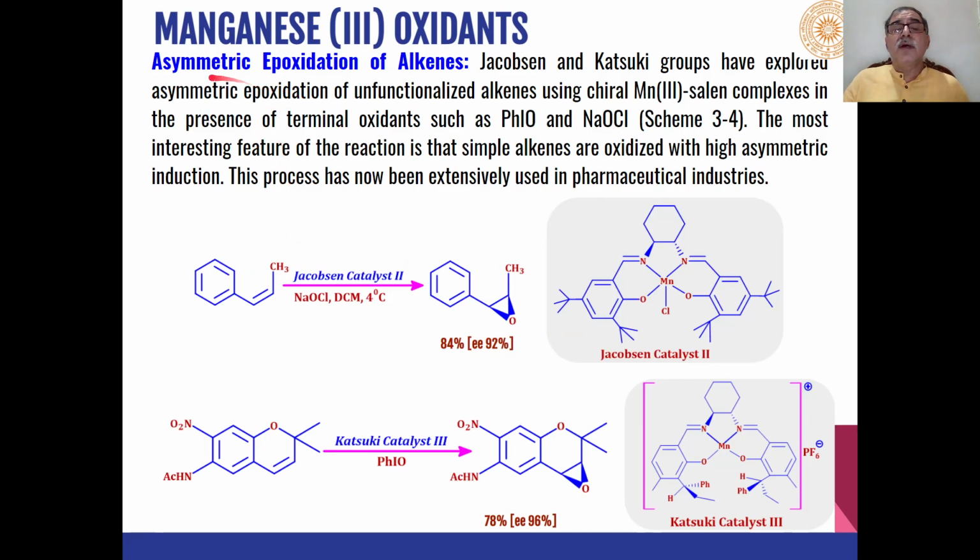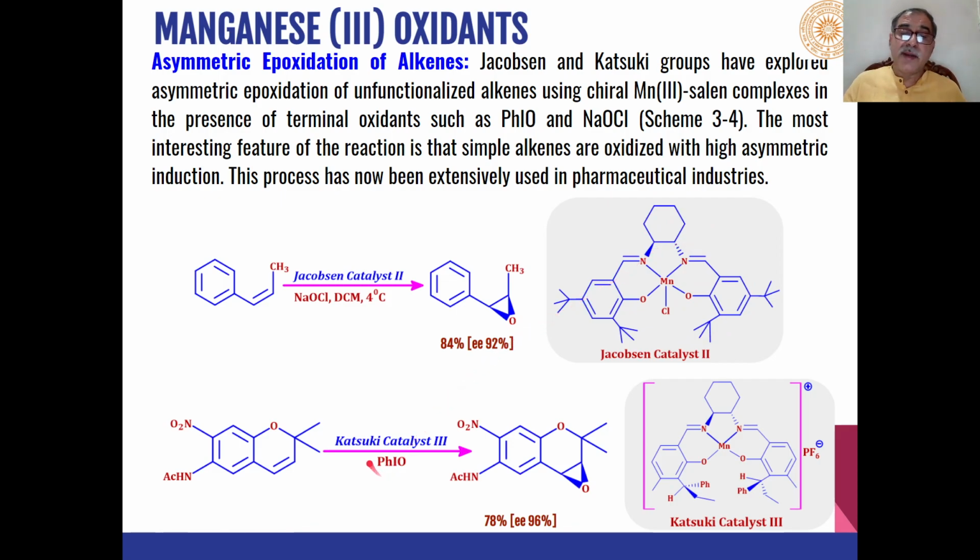Similarly, manganese 3 oxidants are also used for asymmetric oxidation of alkenes, which is very important in pharmaceutical chemistry. Two catalysts which have shown promise in recent years are Jacobsen's catalyst, which is this catalyst,